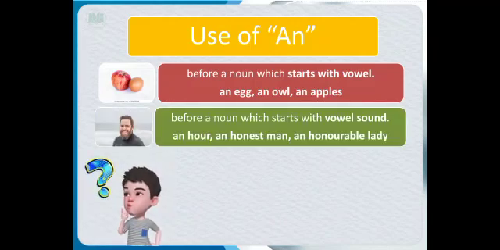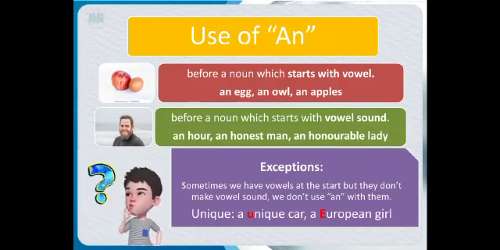It is also used before a noun which starts with a vowel sound. It's not necessary that there must be a vowel in it. There are some cases in which the vowel is not present, but it gives us the sound of a vowel. So with these words, we also use an. For example, an hour, an honest man, an honorable lady. Here the H is silent, so we are making the sound of a vowel here.